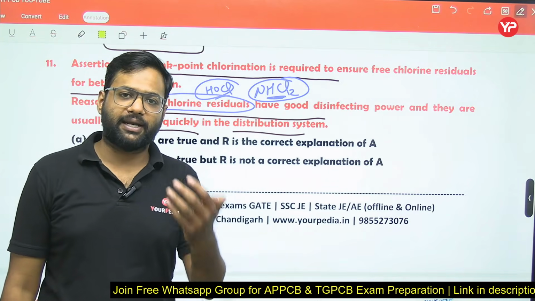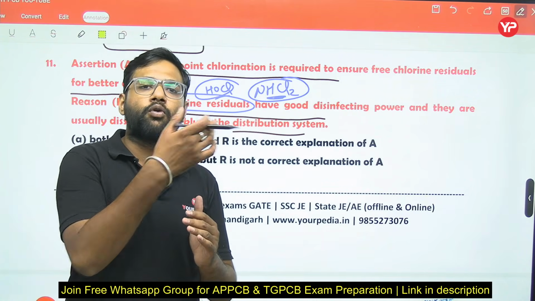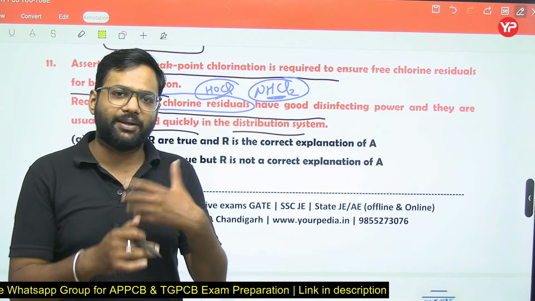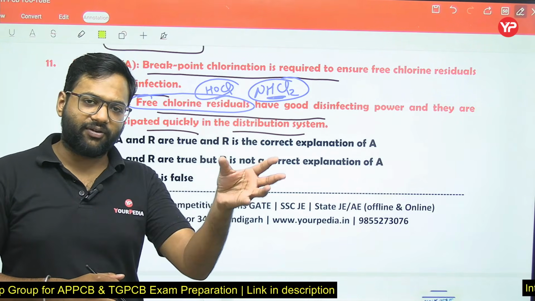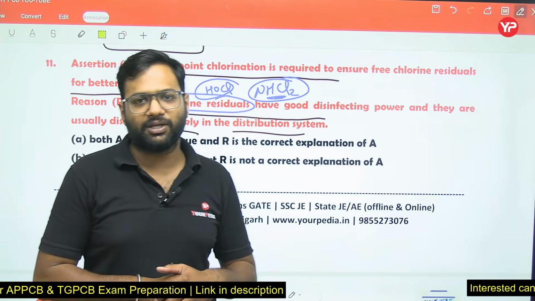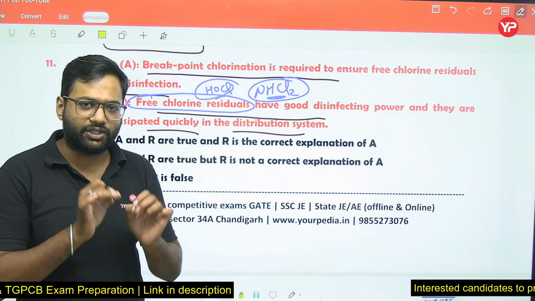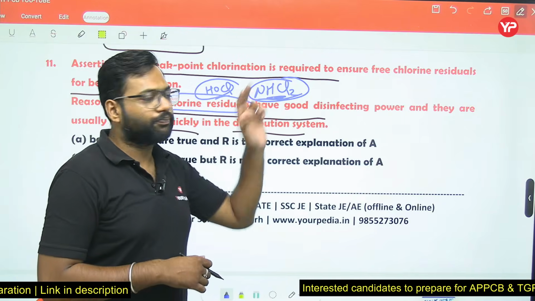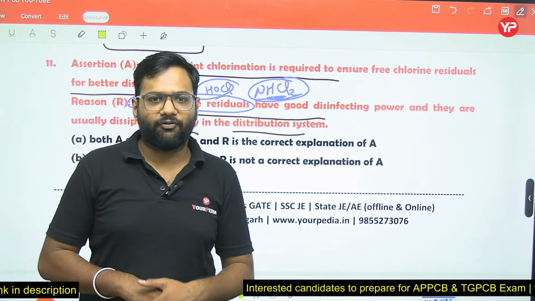Among these compounds, the free form of chlorine has high reactivity. They are 25 times more reactive than the combined form. So their reactivity is high, but their stability is lesser. To safeguard the water against future contamination, we ensure the residual chlorine, but this residual chlorine is in the form of chloramine.